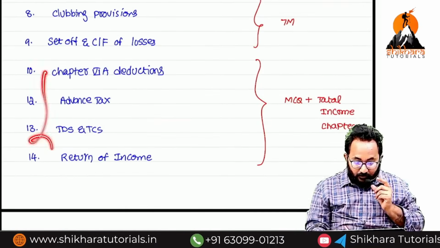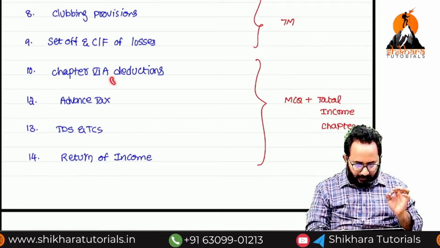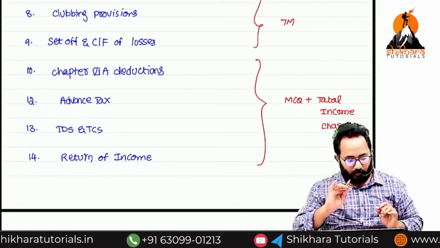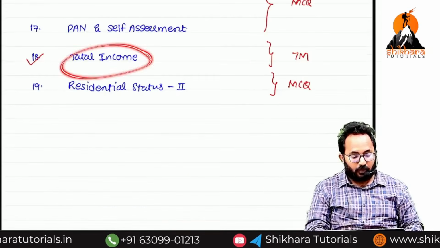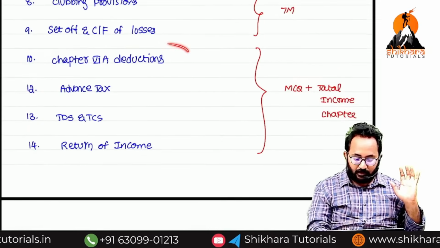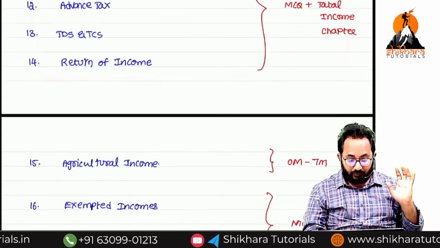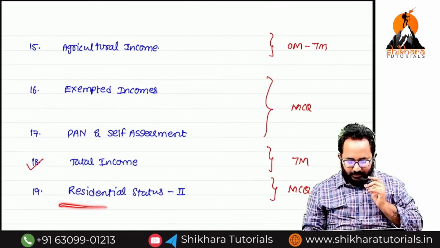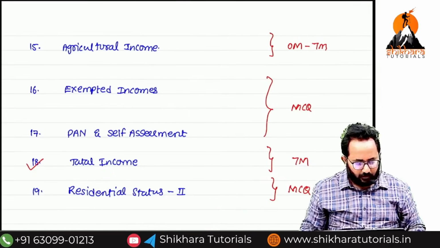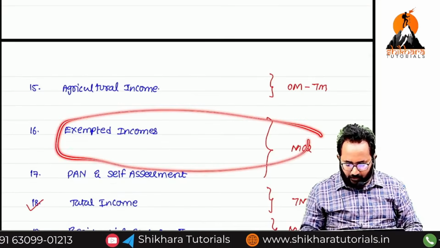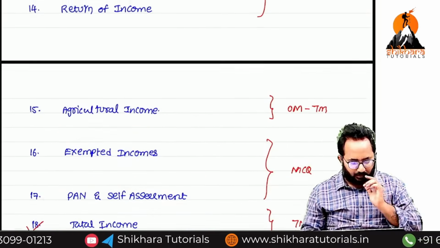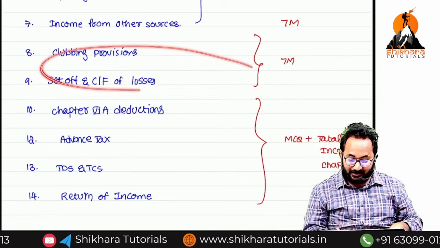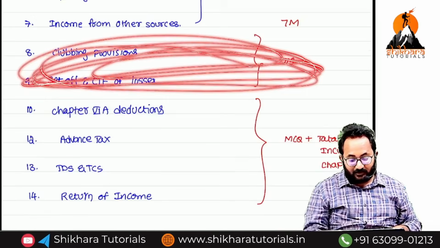Sir, can I leave these questions? No. MCQs pakka they will ask from these, and these are very small chapters. Sir, if you want to solve total income, you have to understand these, and only if you have an idea about this can you do the total income sum. Can I ignore residential status? Yes, you can ignore it, no problem. Exempted incomes, I want to ignore. Yes, you can ignore. Agricultural income, no. Why? In some cases they remove the other question and give a question from agricultural income.